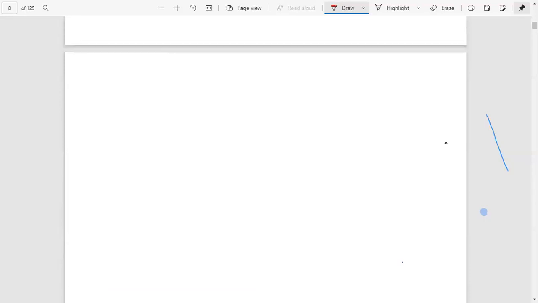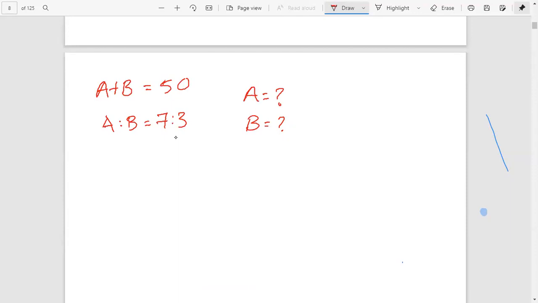We are given that A plus B equals 50, and also A is to B equals 7:3. We have to find what A and B are. There is a simple method.